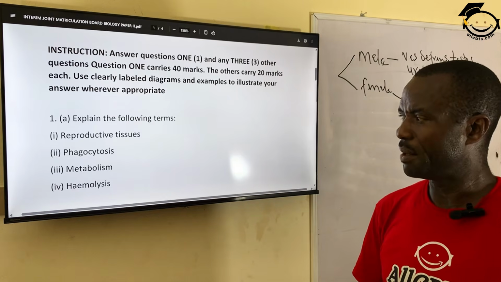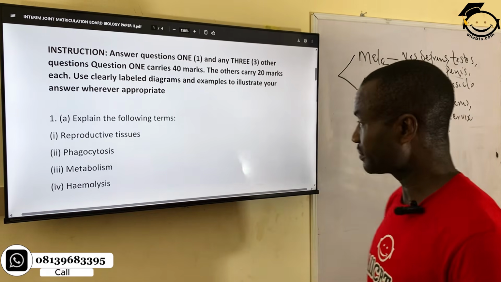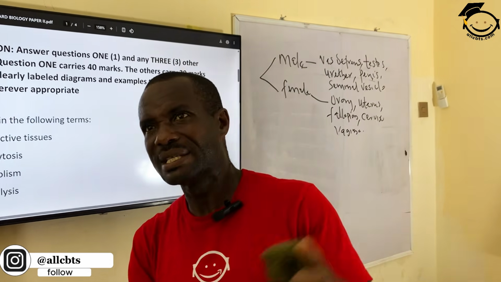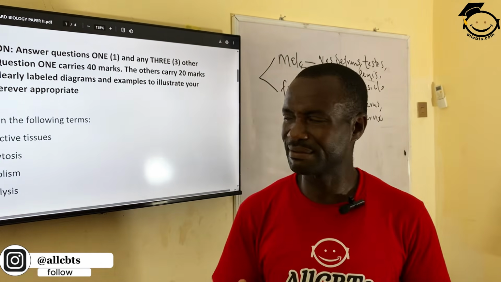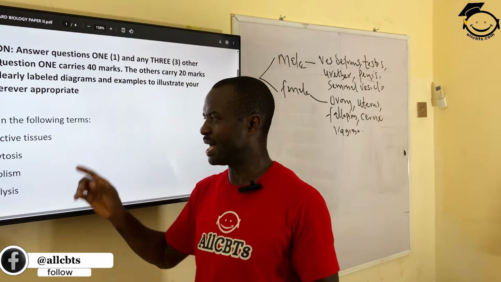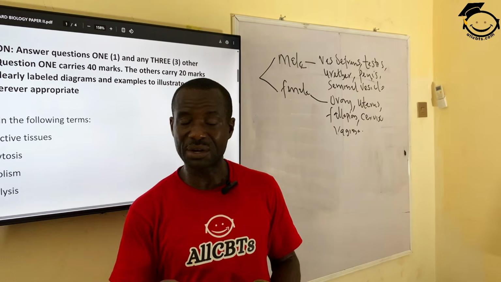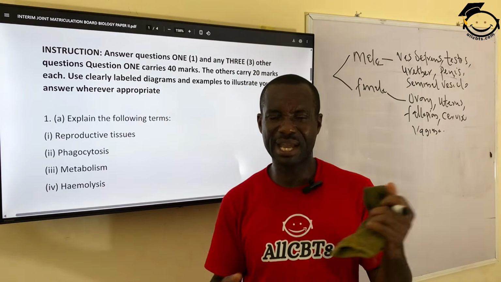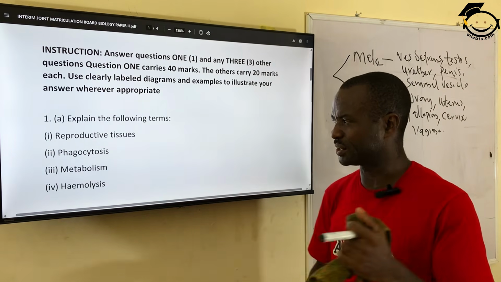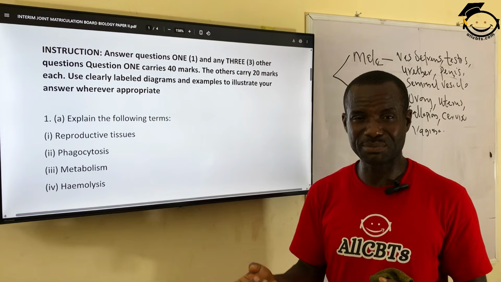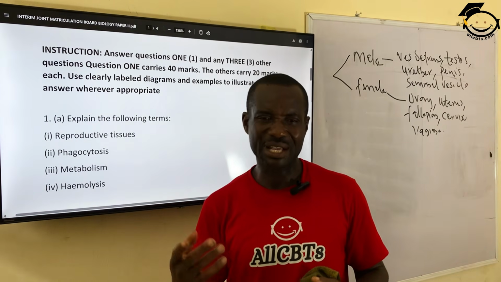Number 3, metabolism. Metabolism simply means all the series of cellular activities obtainable in any living organism. All living organisms carry out what we call metabolism because of chemical reactions, metabolic reactions, such as digestion, respiration, excretion, and so on and so forth.